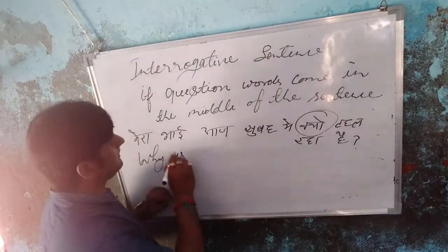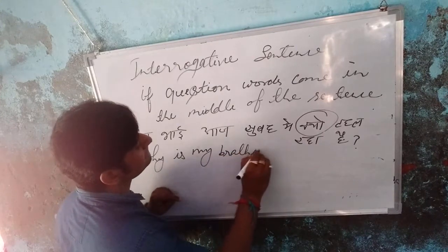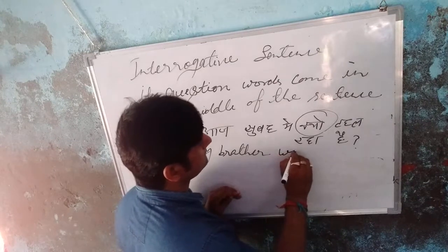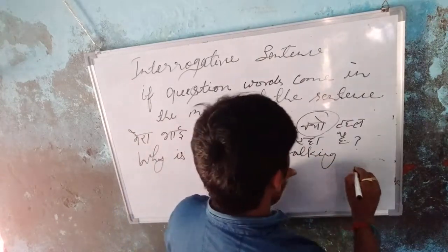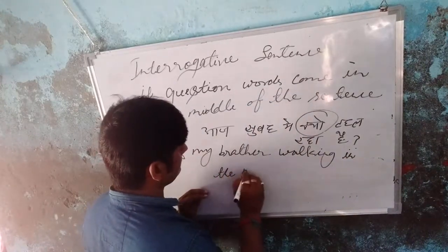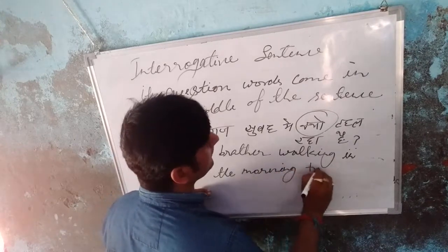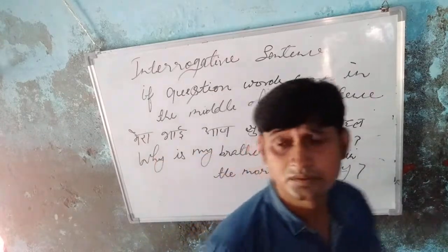So why is my brother walking in the morning today? Why is my brother walking in the morning today?